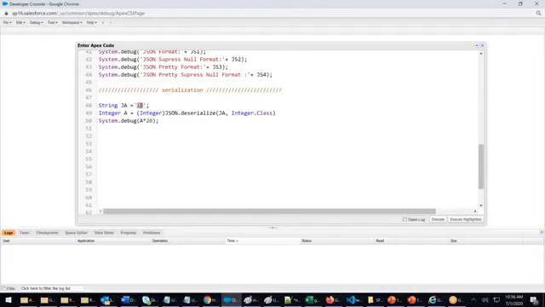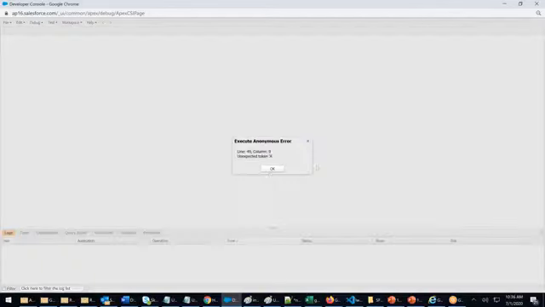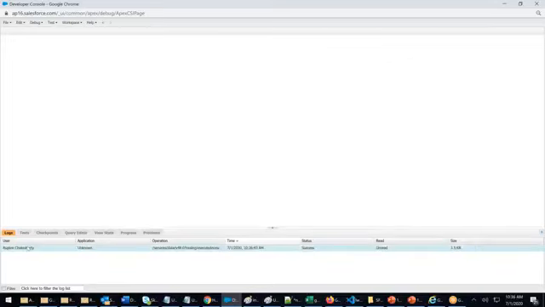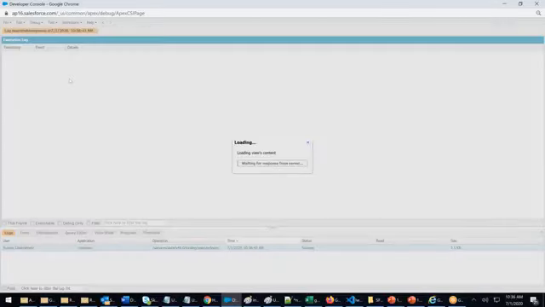How can you multiply a text with a number? That's the reason I'm converting it to integer and then multiplying by 20. Execute highlighted. Any problem? I forgot to put a semicolon there. Execute highlighted.